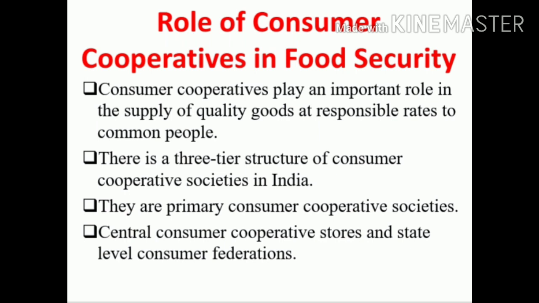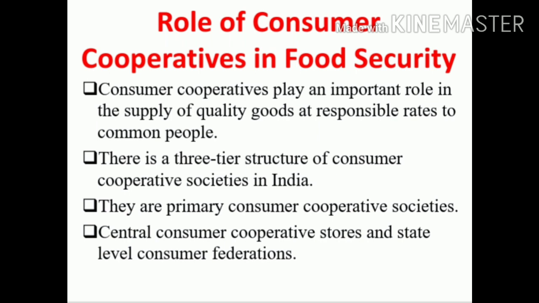There is a 3-tier structure of consumer cooperative societies in India. They are primary consumer cooperative societies, central consumer cooperative stores, and the state level consumer federation. So the three-tier structure means there are 3 types of consumer cooperatives: one is the primary consumer cooperative, second the central consumer, and third the state level consumer federation.